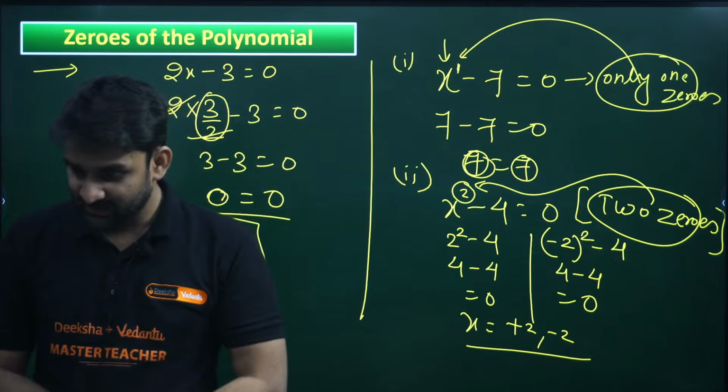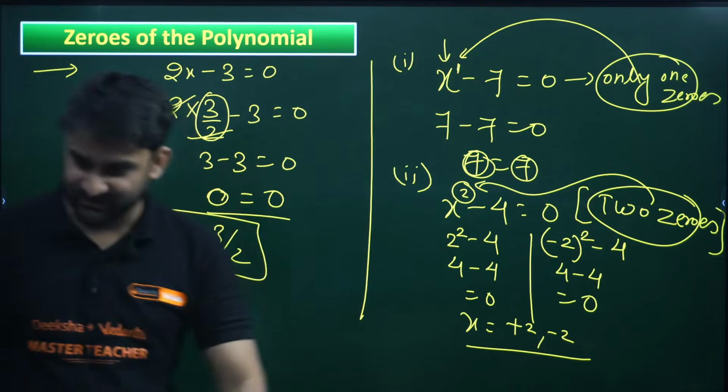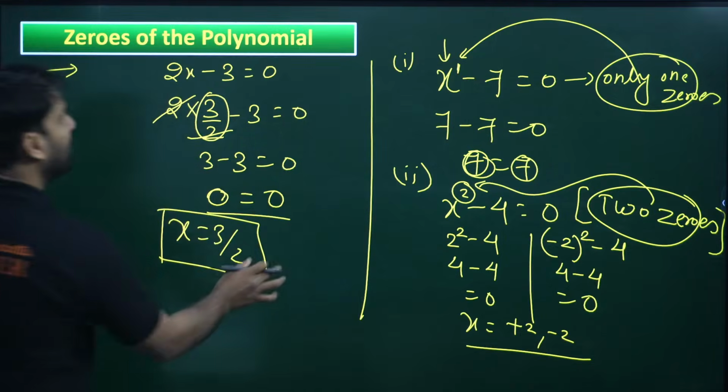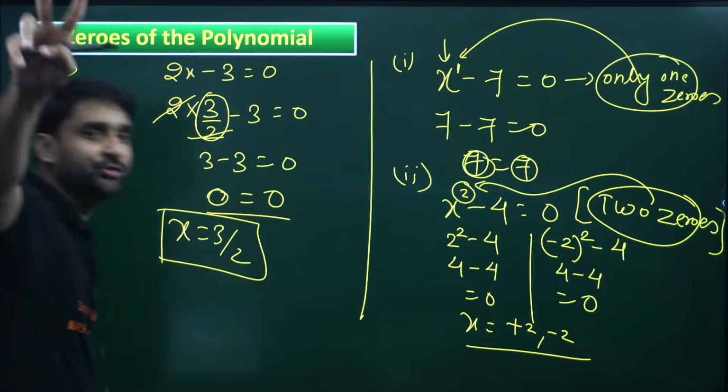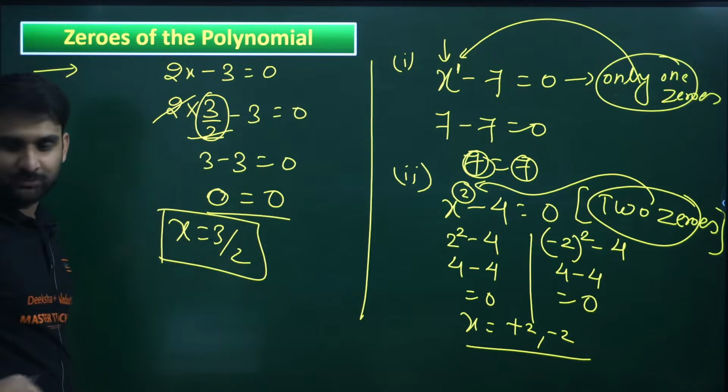Values that satisfy. Just write down in the chat section. Yes sir, this is clear. So how many values will be there for a quadratic polynomial? 2 zeros will be there. I hope this is clear to you.